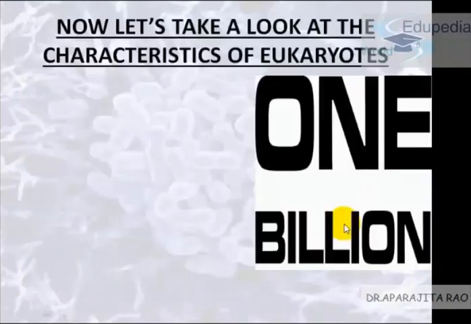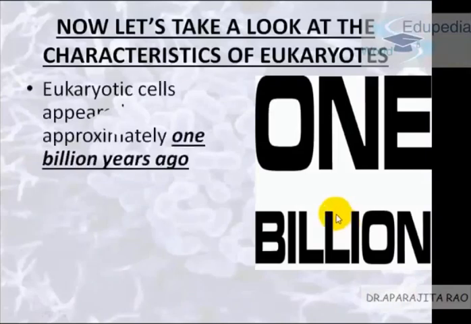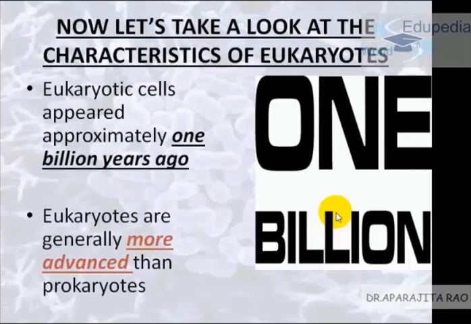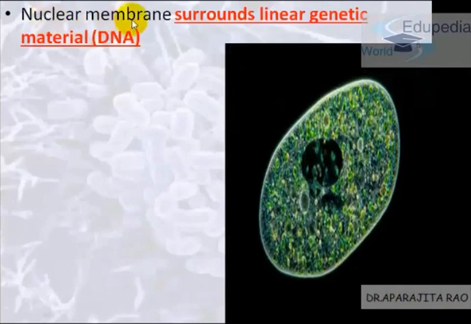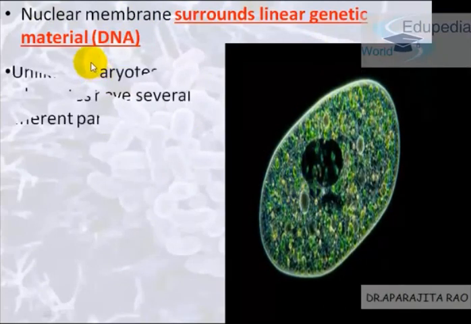Now moving on to eukaryotes. Eukaryotes were seen way after prokaryotes. That is only 1 billion years ago, but still a very long time back. Just like the newer model of iPhone is more advanced than the older model of iPhone, similarly eukaryotes are more advanced than prokaryotes. Nuclear membrane surrounds linear genetic material. So this is the nuclear membrane, and it surrounds a linear genetic material, that is the DNA.